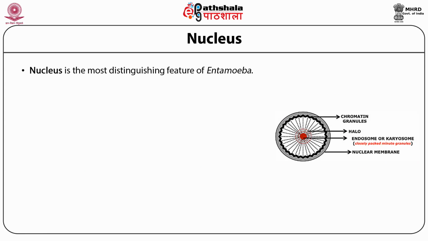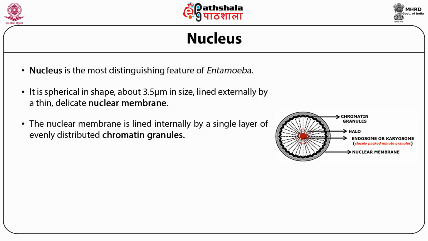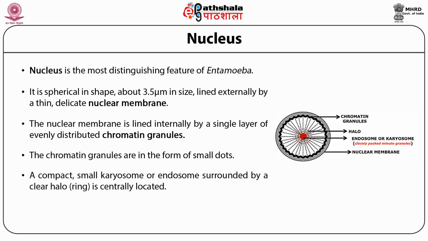The nucleus is the most distinguishing feature of Entamoeba. It is spherical in shape, about 3.5 μm in size, lined externally by a thin, delicate nuclear membrane. The nuclear membrane is lined internally by a single layer of evenly distributed chromatin granules. The chromatin granules are in the form of small dots. A compact small endosome, also known as karyosome, is surrounded by a clear halo. Halo means a ring, and this endosome is centrally located.